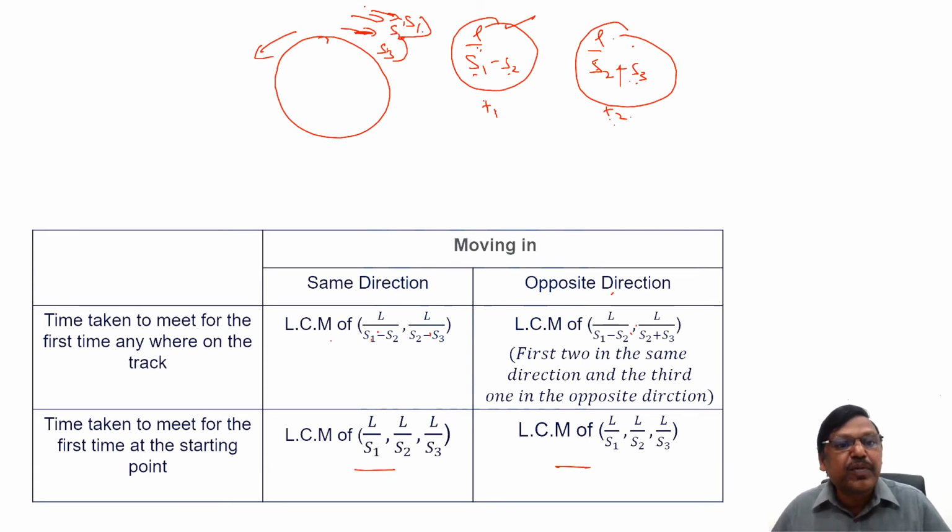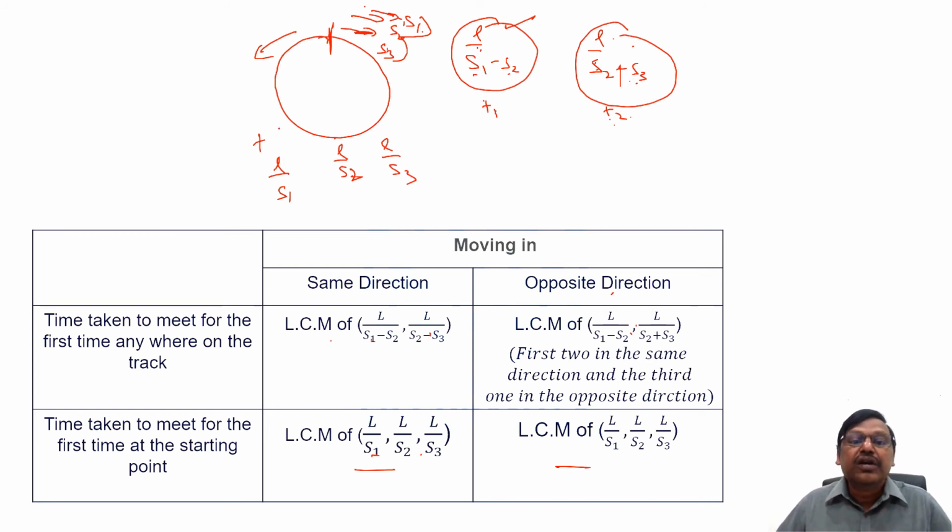Whether it's 2 people or 3 people, when will they meet again at the starting point? It means I have to find the time taken to complete one round. Time taken to complete one round by the first guy will be distance L by S1. For the second guy it will be L by S2. For the third guy it will be L by speed S3. I have to find the LCM of all these 3. These are the basic concepts.